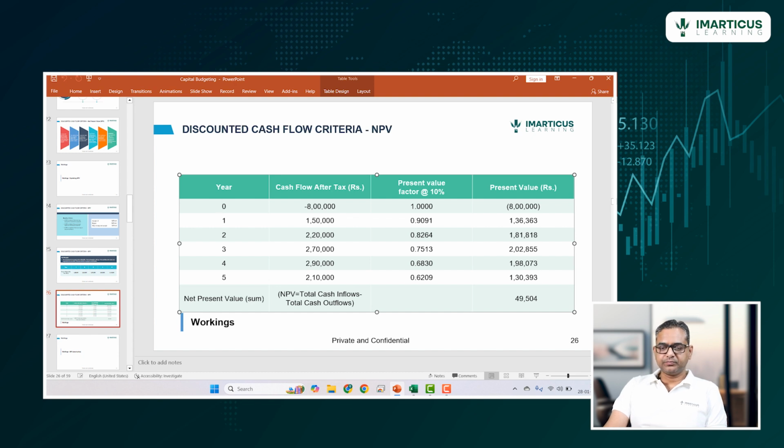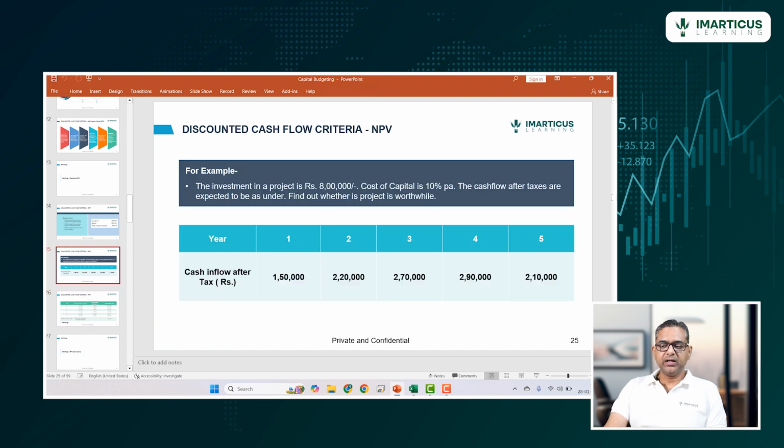And these are the expected future cash flows which come in at the end of different periods. Accordingly, we can do the calculation to figure out the NPV, whether we should do this project or not. The minimum return we are expecting is 10%. Okay, so let's do this.